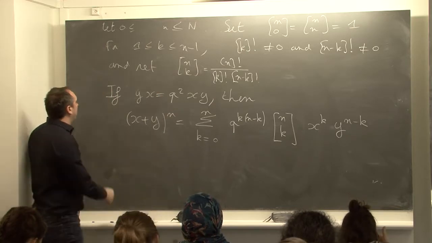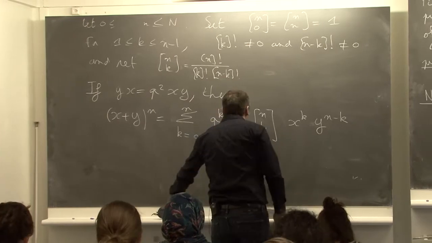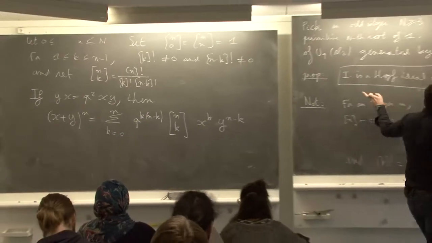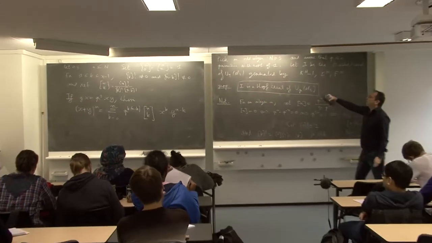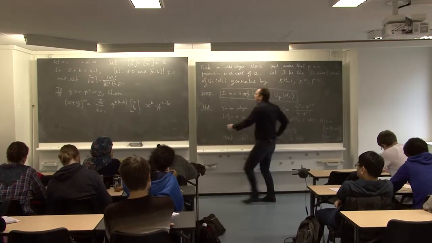Okay, so this is why we introduce this notation, to have this formula. And this will help us to prove that I is a Hopf ideal. So let us prove this.